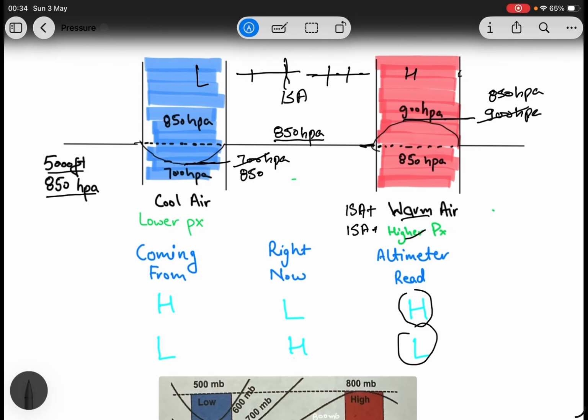So now what happened? Your altimeter will overread, means it shows that you are higher than actual. But you are actually low.